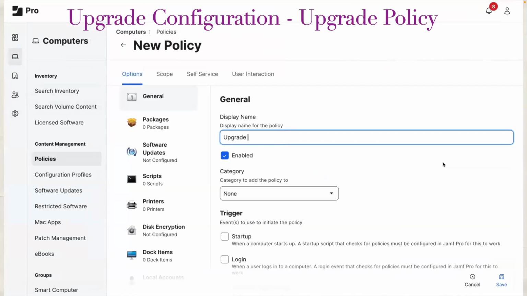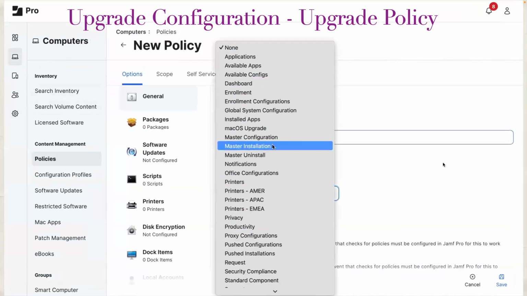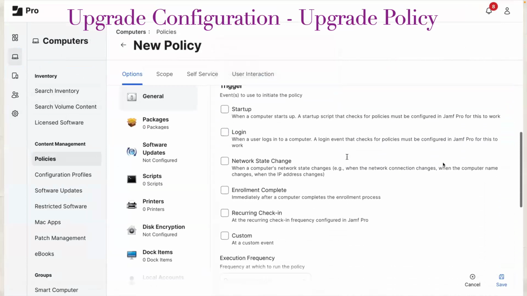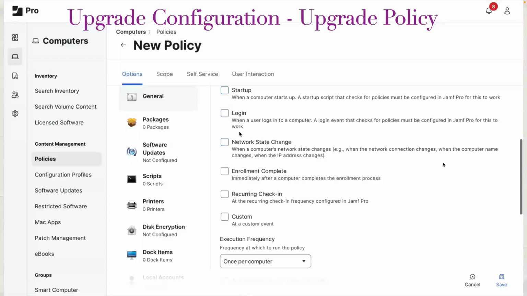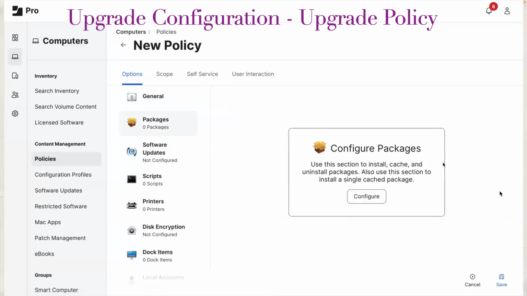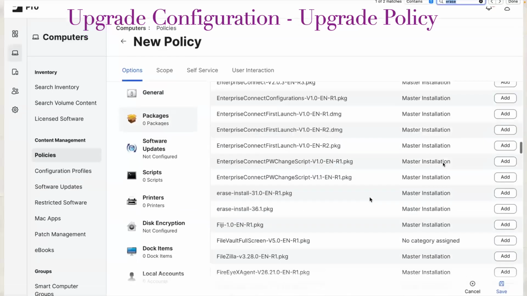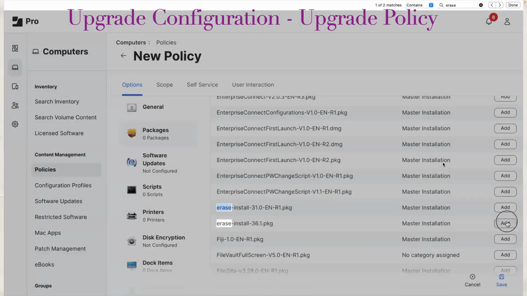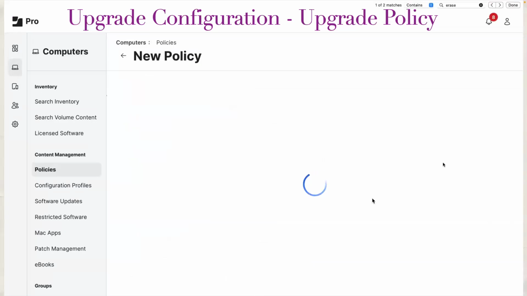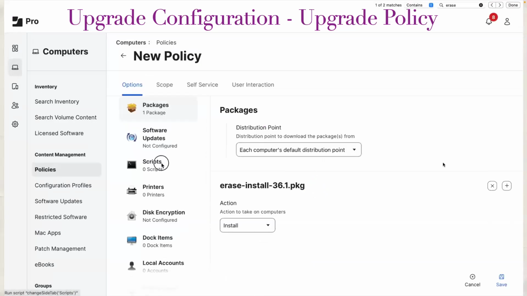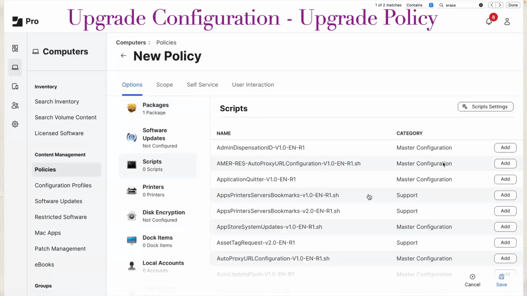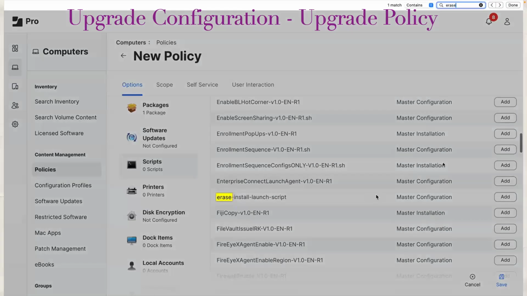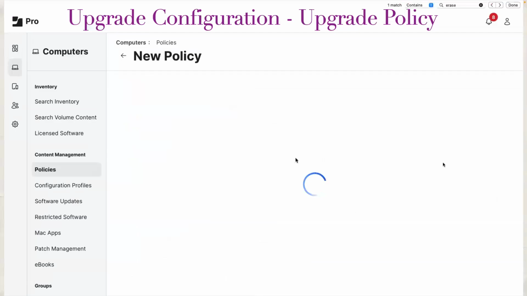So I'm creating a policy. Let's name it upgrade to macOS Sequoia. Select a category. For me, it can be Mac master installation or macOS upgrade. I will obviously make it a self-service policy and make sure the frequency is ongoing. Select the package which we have just uploaded. Select the script which we have just created, right? It is installed on script.